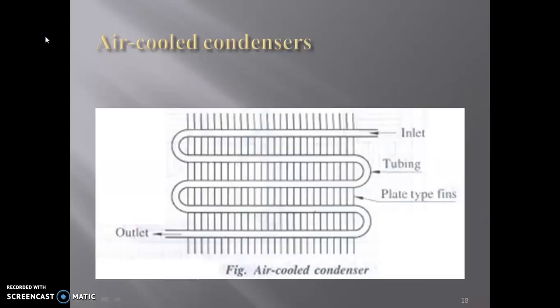The first type of condenser is the air cooled condenser. Air cooled condenser means basically the heat is removed by the air.